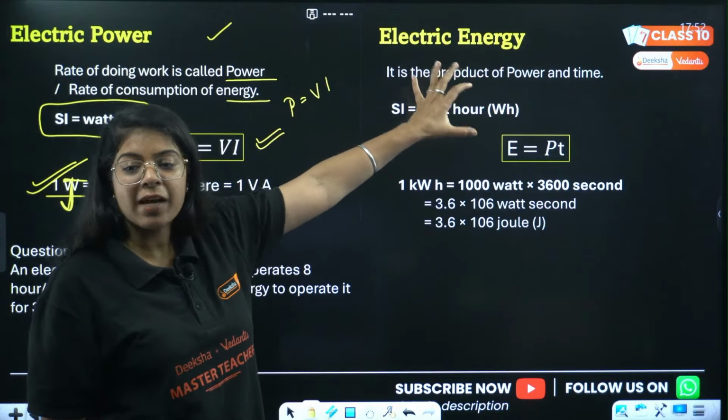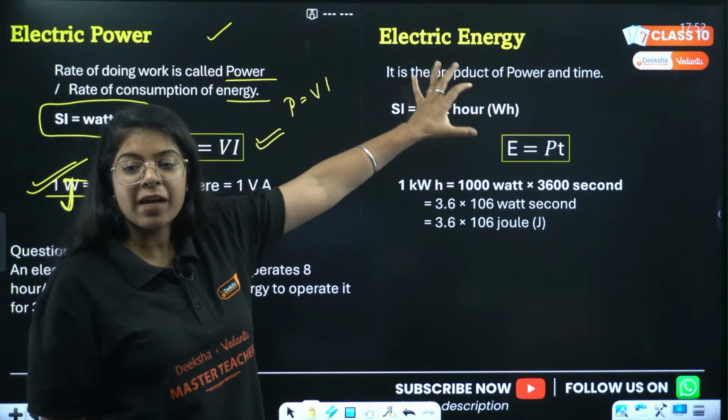हाँ, I am coming to kilowatt hour. उसके पहले remember, energy equals to power into time. Done. This is power, right, into time. Power is what? VI, so that will be VIT. This is energy. Also it is I square R, so this will be I square R into T, and this is V square by R, so that will be V square by R into T. This is the whole formula of electrical energy. Done. Both of these are very important for your numericals.